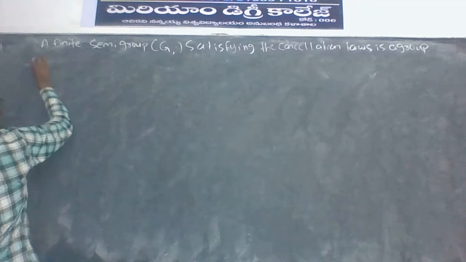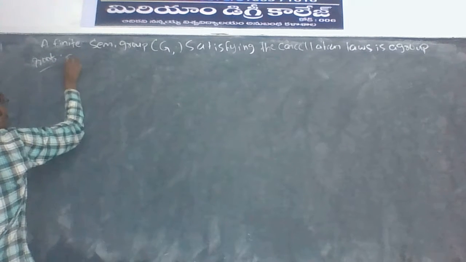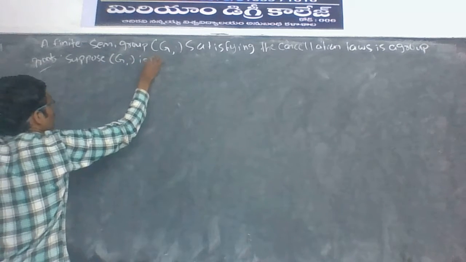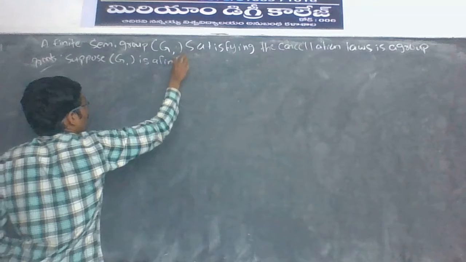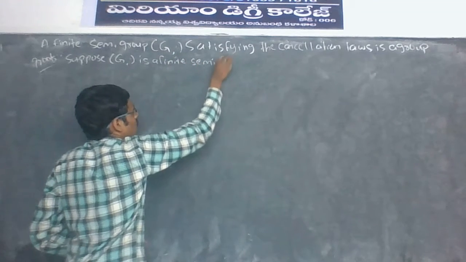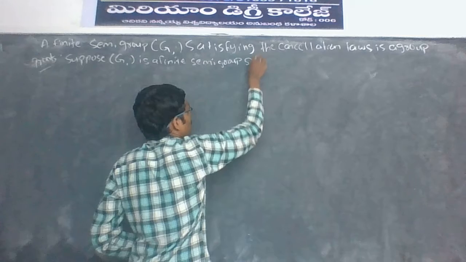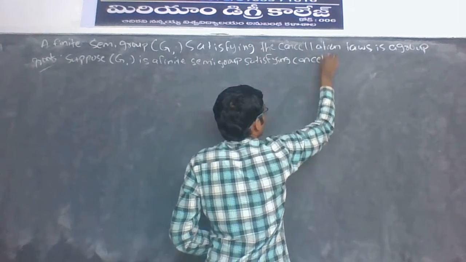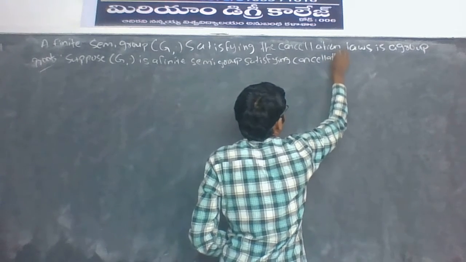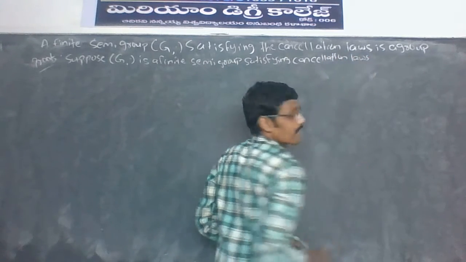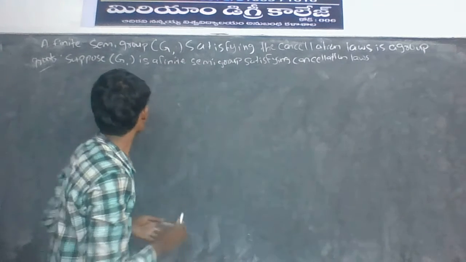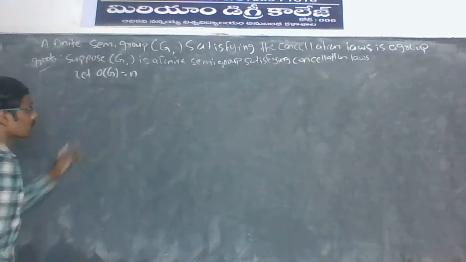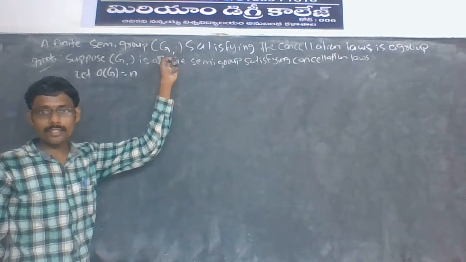Proof. Suppose (Z, ·) is a finite semi-group satisfying cancellation laws. Let the order of Z be n. It is a finite semi-group.